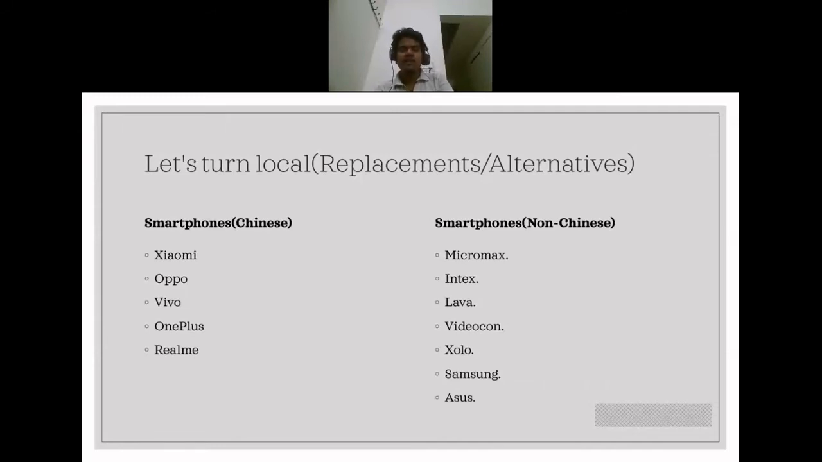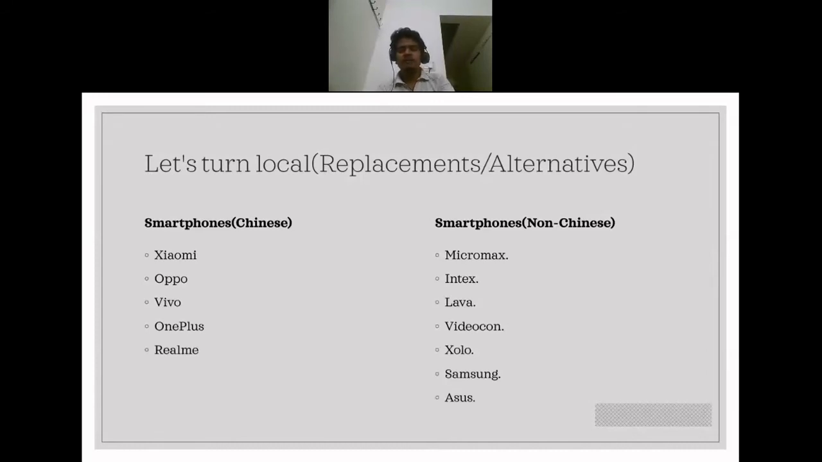What Micromax does is purchase cheap smartphones from China, rebrand them in India and sell them to Indian customers. So when we are purchasing a Micromax smartphone, we are indirectly purchasing a cheap Chinese smartphone, rebranded as an Indian company.